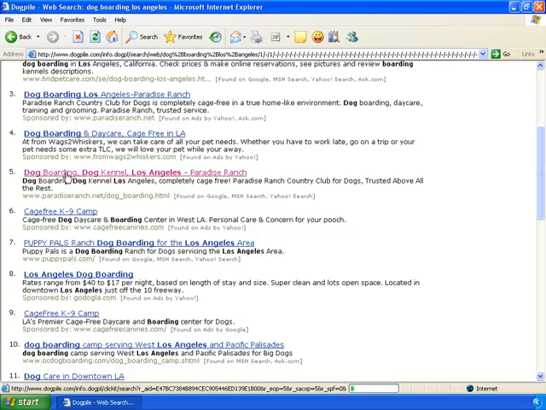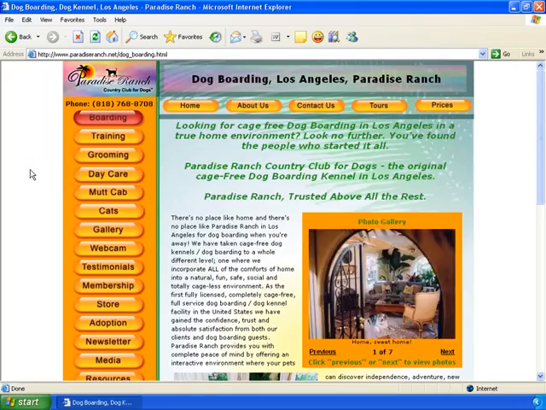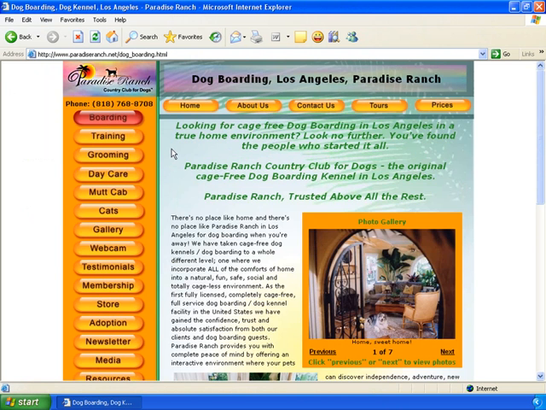Well, let's go ahead and click on this, because I would like to introduce you to another aspect of search engine optimization, and that's called a landing page. Notice that we did not land on the Paradise Ranch website homepage. It looks like this. Here it is. But we actually landed on dog boarding, and the reason is this is a highly optimized page for the keywords dog boarding Los Angeles.